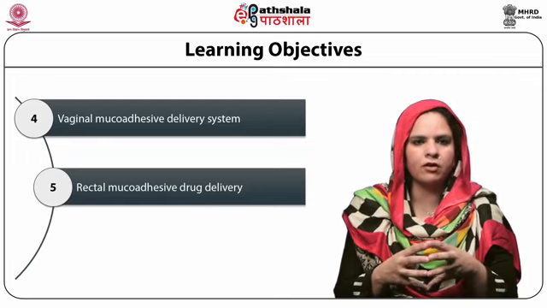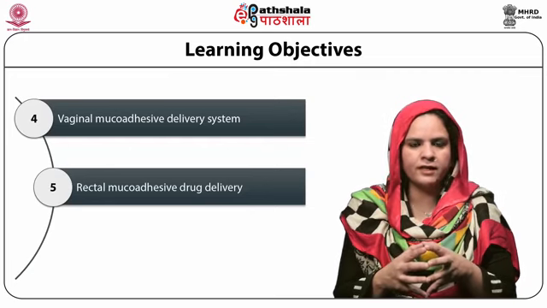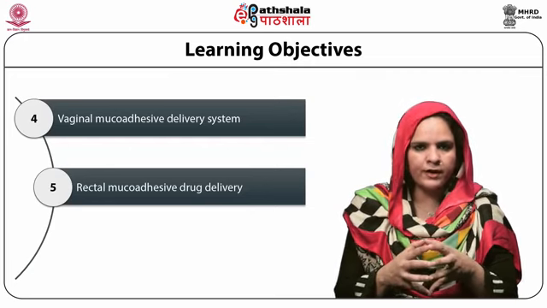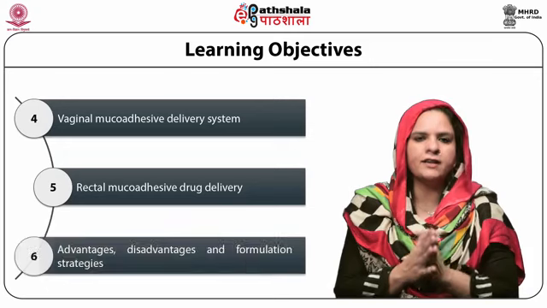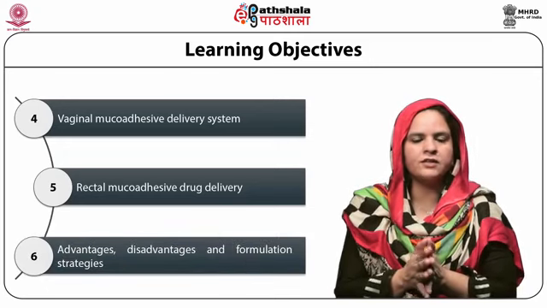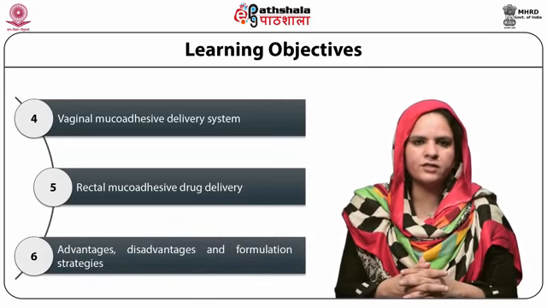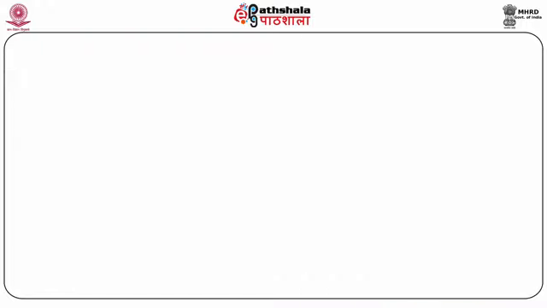Then we will further talk about the vaginal and the rectal mucoadhesive drug delivery systems, their advantages, disadvantages and the various types of formulation strategies. Amongst the various mucoadhesive drug delivery systems which we will be discussing in the current module, the first one which will be of interest to us are the ocular mucoadhesive drug delivery systems.